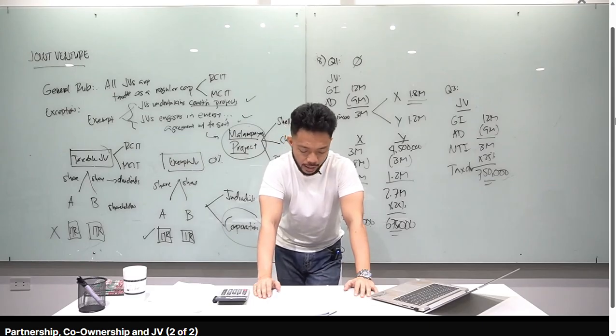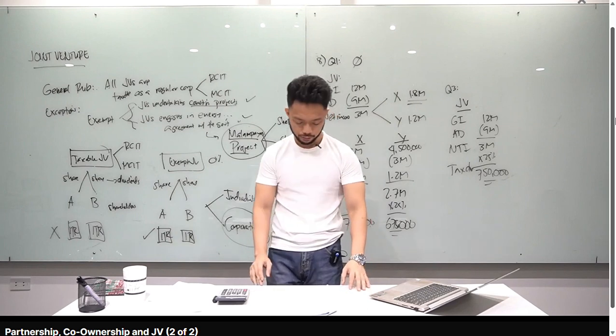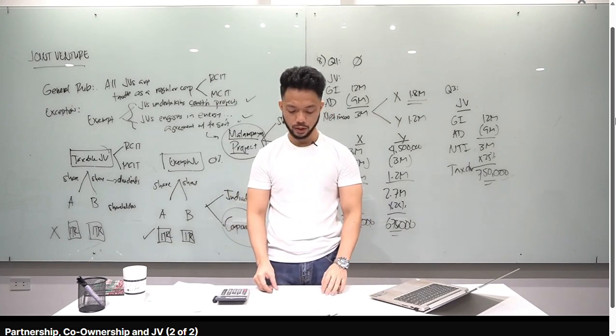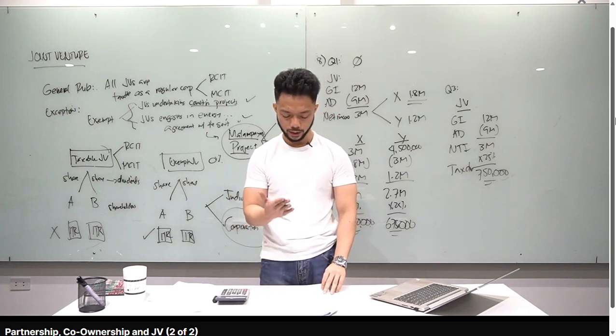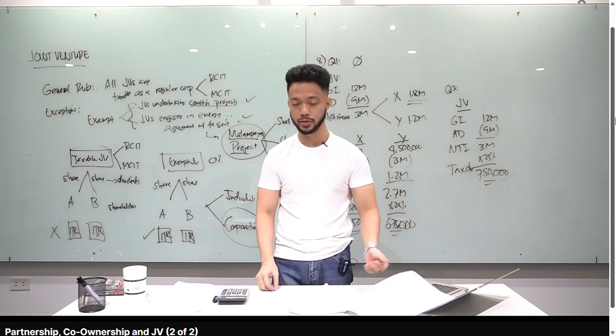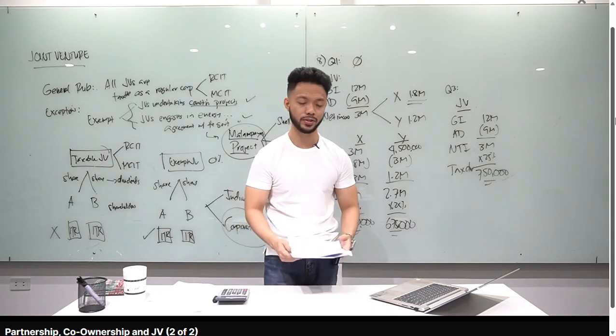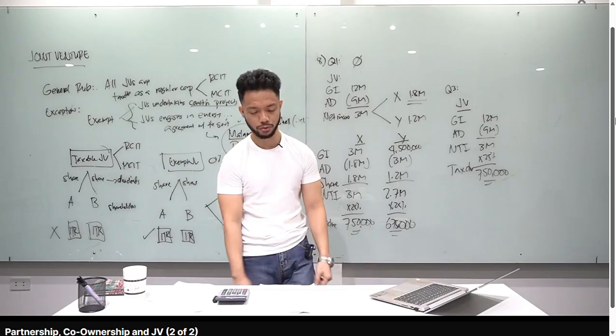Okay, yun. Statement 4, a co-ownership where the activities of the co-owners are limited to the preservation and collection is taxable as a corporation. False. Exempt siya. Statement 1, true. Statement 2, true. Statement 3, false. Statement 4, false. Final answer is boy. 2 of the above statements are true. Okay, so that's the end of our discussion of partnership, co-ownership, and joint venture.